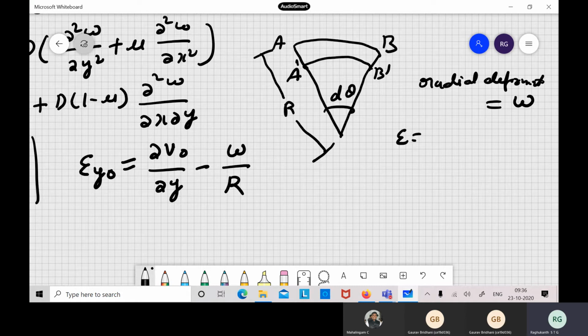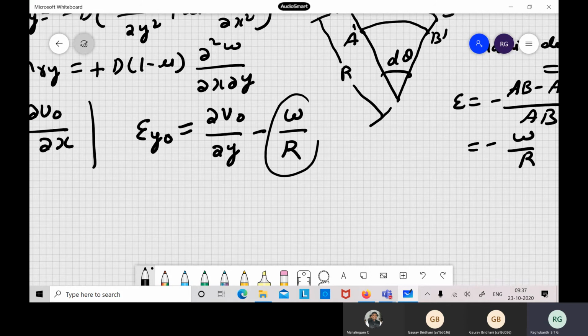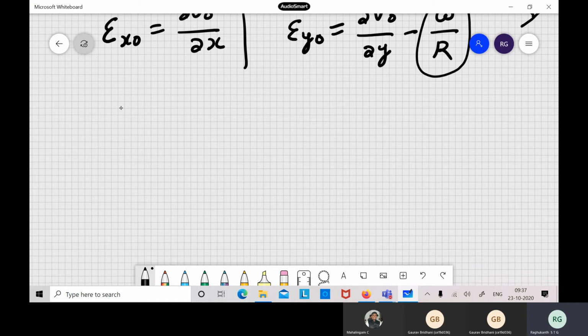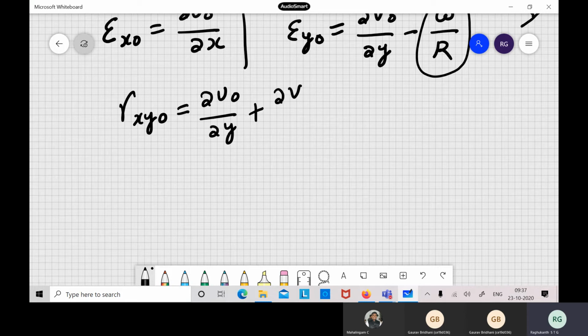So if you try to find out the change in length of the diameter, you have AB minus a dash b dash by AB. So if you calculate, this turns out to be w by r itself, because of this other direction also. So this extra term comes in because y is in the circumferential direction, so there is an extra term which comes in the calculations. And of course all other terms are going to remain the same, shear strain and others. So this also will be dou u naught by dou y plus dou v naught by dou x. So these are the shear strains.